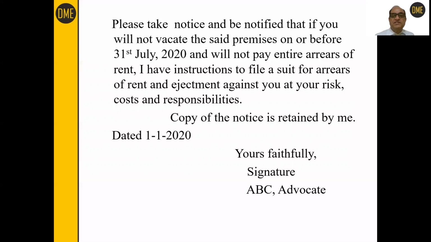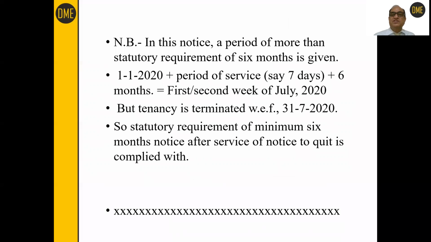And date of the notice is 1st January 2020. Who is giving this notice? Yours faithfully, signature ABC Advocate. So ABC Advocate is issuing this notice. He will sign this notice on behalf of the landlord because the landlord has signed a wakalatnama in favor of ABC Advocate. Now, dear students, let us check the validity and veracity of the period of this notice.